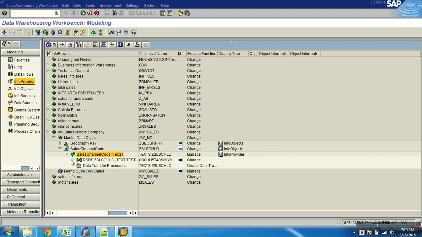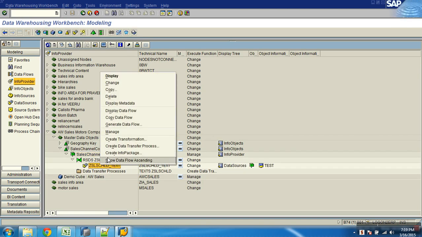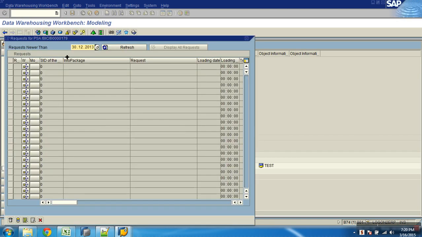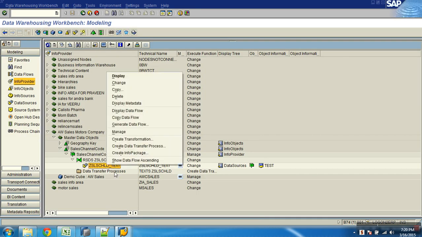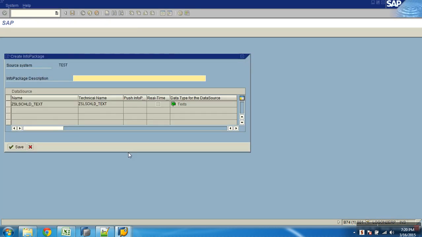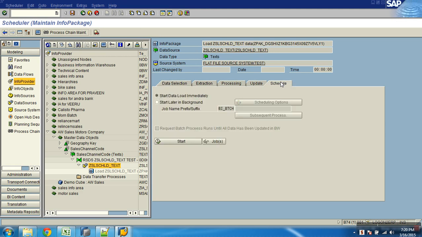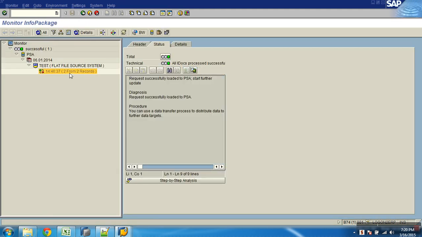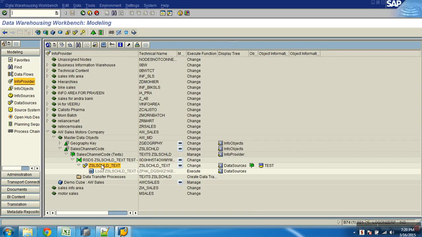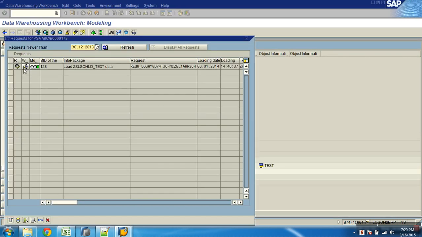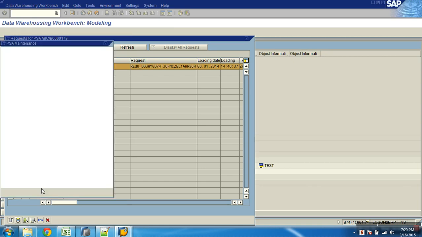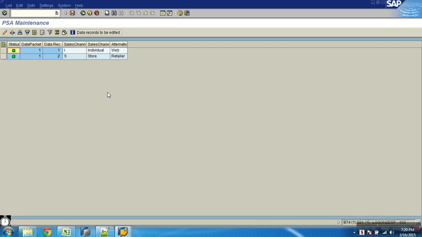Activate. Next is what? Will this have a PSA table? Previously it was 177, right? Now it will be 179. Okay. Next what? Create info package. Schedule and say start. 2 records. Monitor. 2 records have come into PSA. Can I see these 2 records first? Manage. PSA. Yeah, 2 records. You can see. Done.